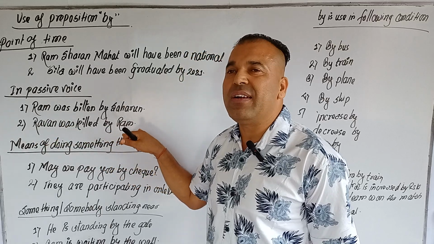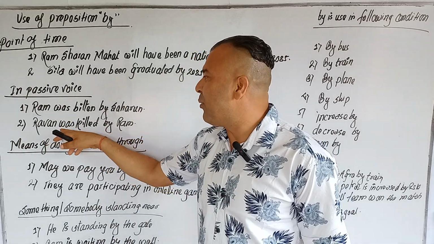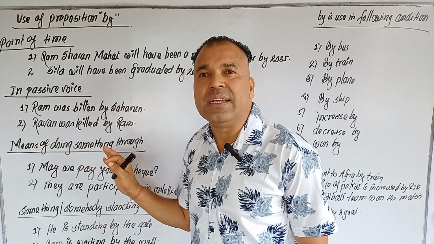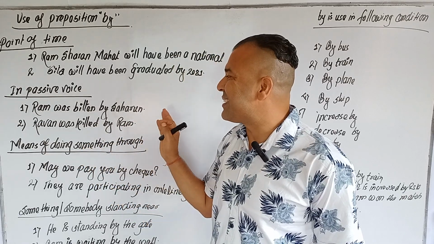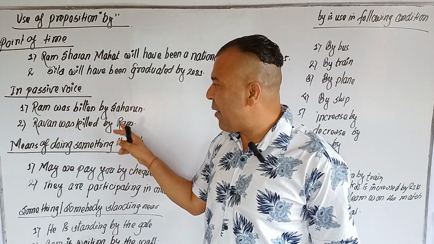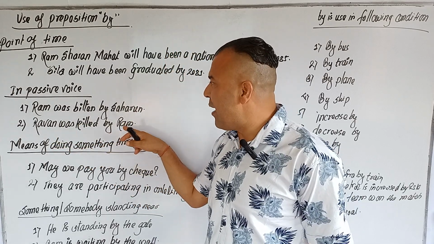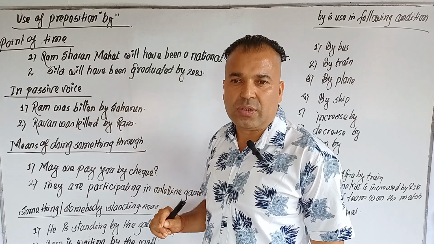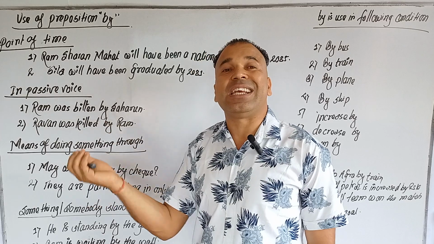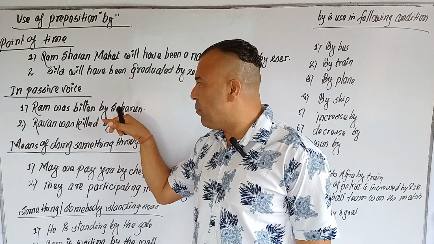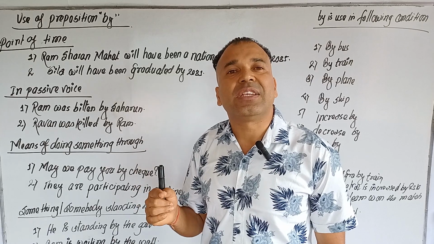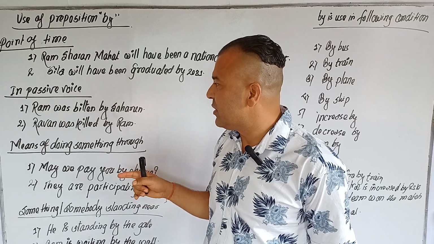Ravan was killed by Ram. Ram killed Ravan. Ravan was killed by Ram. Ram killed Ravan, or Ravan was killed by Ram, just as by Shahrukh. You see, these are the subjects that change into objects; the object here comes after by, but they are subjects in the active voice.